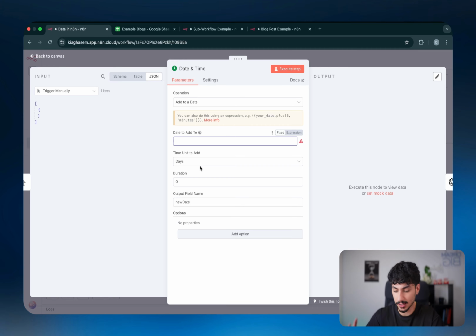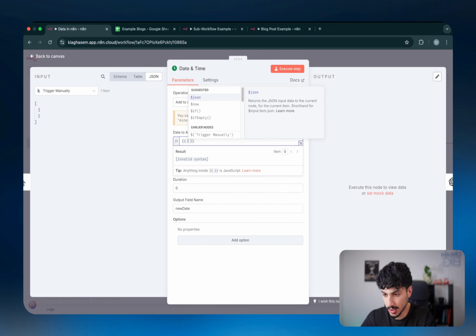So technically what I'm saying is, let's say if right now is 7:50 p.m. on the 9th of June, I can do plus 2 hours and it should be 9:50 p.m. on the 9th of June. The way you do date time variables inside n8n is you just make sure it's an expression, put the double brackets, and then as you can see, the second option says now. And now is just the date time representing the current moment. Use the workflow's time zone to make sure that date time is correct.